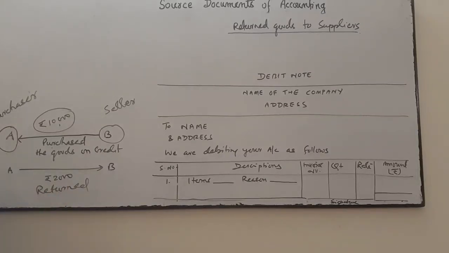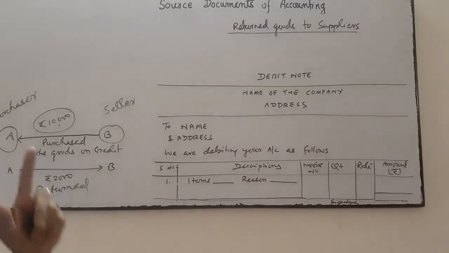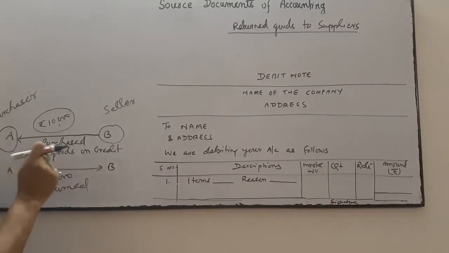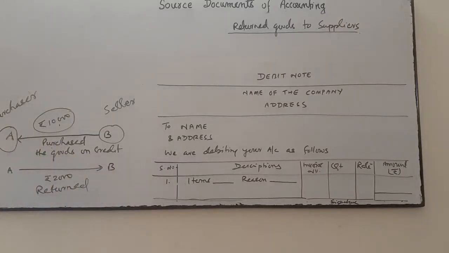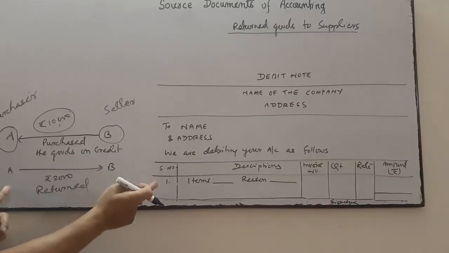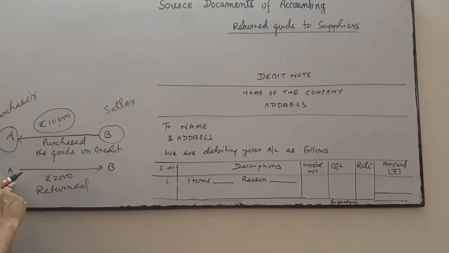So A will issue a debit note in favor of B. Along with the goods, A will send a debit note to B. Debit note will be prepared in duplicate. Original copy will be sent along with the goods to B, and duplicate copy will be retained by A.